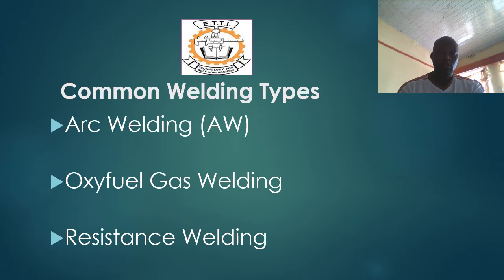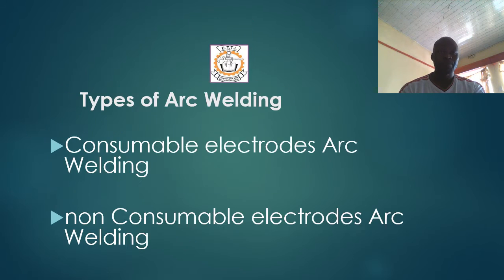Then we have common types of welding. We have what we call arc welding, oxy-fuel gas welding, and then resistance welding. Let's go to types of arc welding. In arc welding we have two types, one being consumable electrode arc welding and the other non-consumable electrode arc welding.